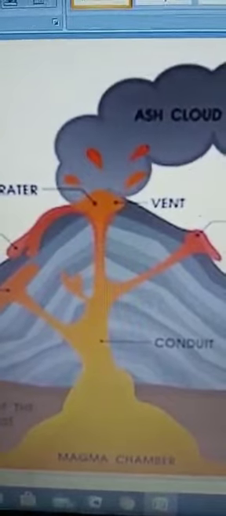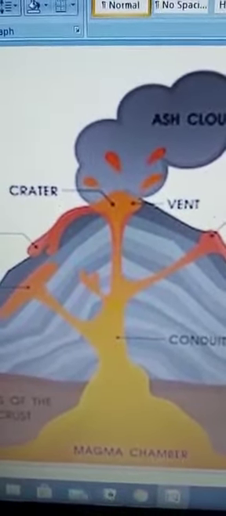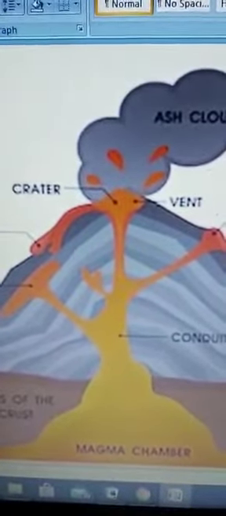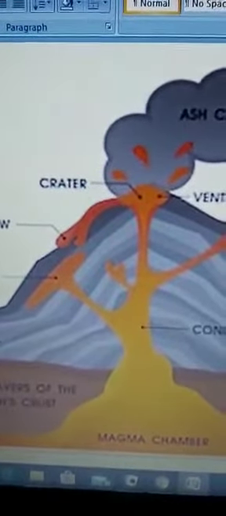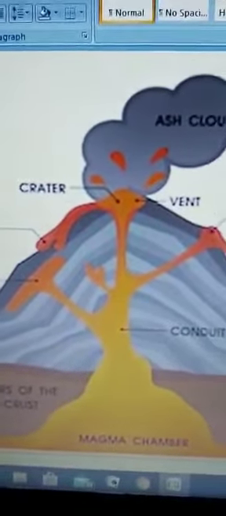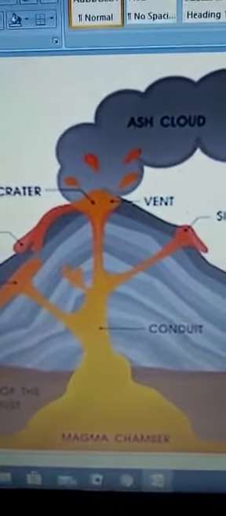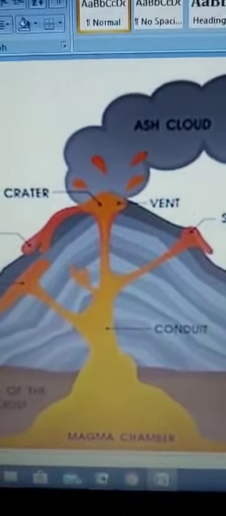Then volcanic core, you can see the core also. The erupted fluid material, hot, collects around the vent and begins to cool gradually and solidify. Means they come out in the form of hot magma, but when they collect outside the vent, they cool down. As time goes on, they cool and gradually they become a solid.